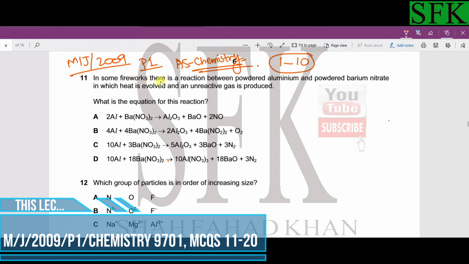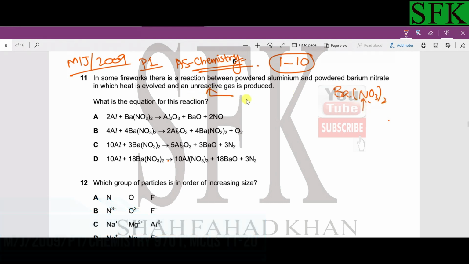In some fireworks, there is a reaction between powdered aluminum and powdered barium nitrate in which heat is evolved and an unreactive gas is produced. What is the equation for this reaction? All right, since it's barium nitrate, the unreactive gas that it could produce must be nitrogen, because we know that nitrogen is highly unreactive due to its high bond energy and non-polar nature. So either C or D could be the answer.